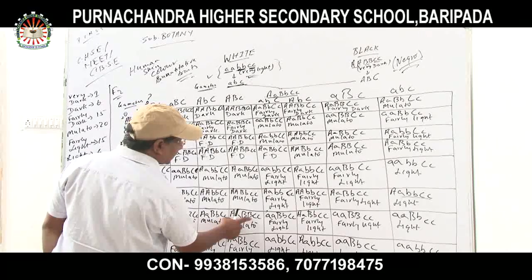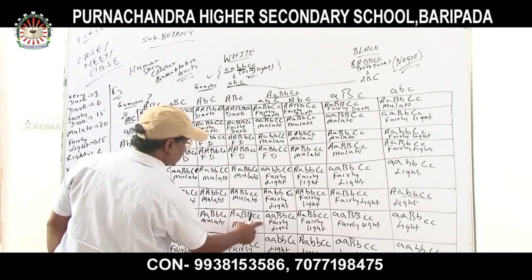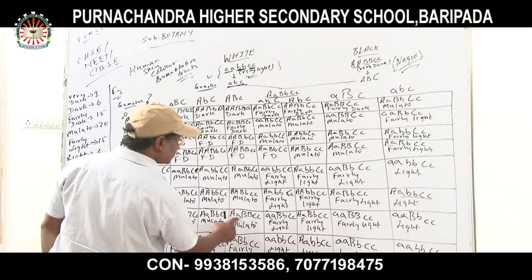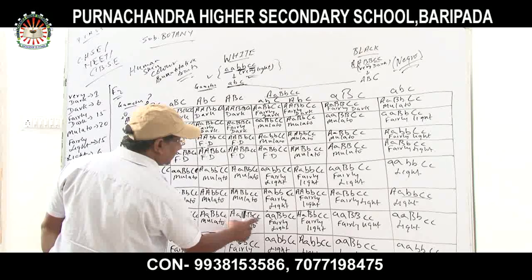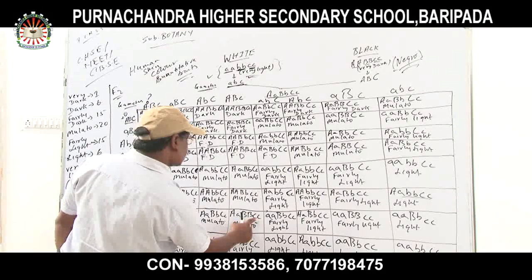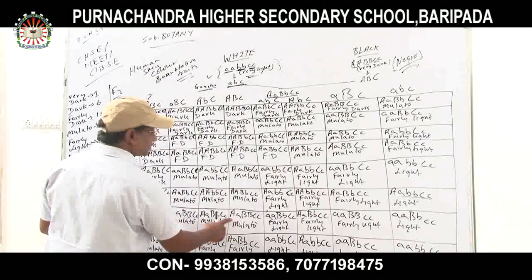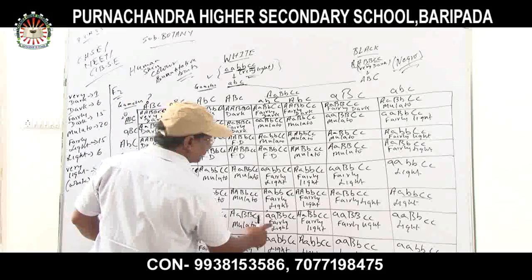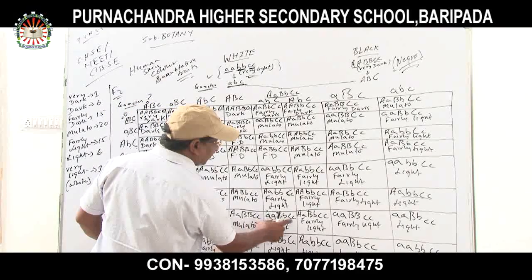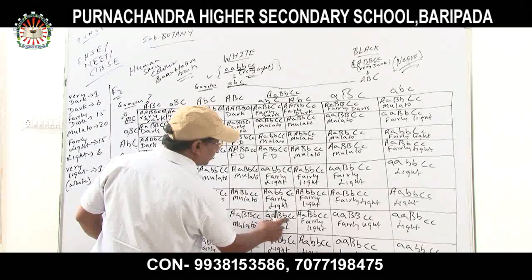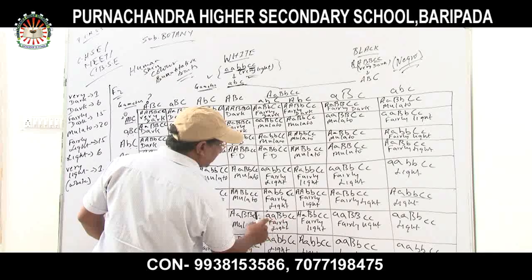Capital A, capital B, and capital C, and small c. Capital A, capital B, and small c, and small c. Okay, small c and small c. It is forming what? A mulatto, because three dominant genes. Again, fairly light. Why fairly light? Four of them are recessive.